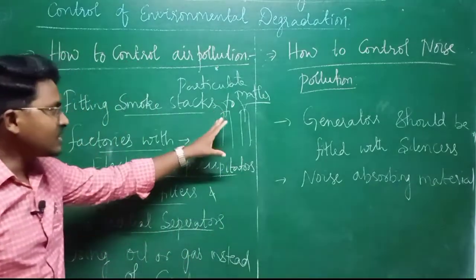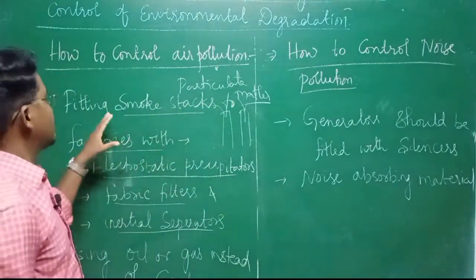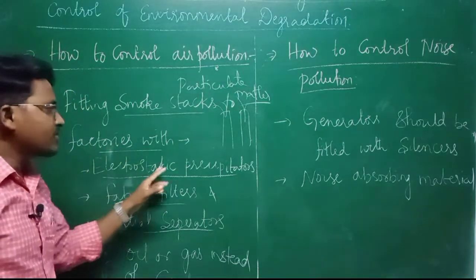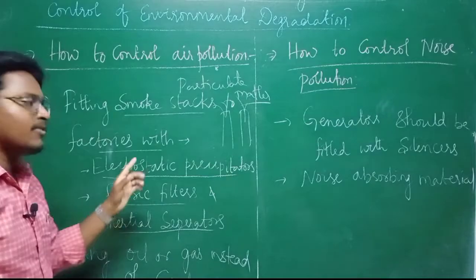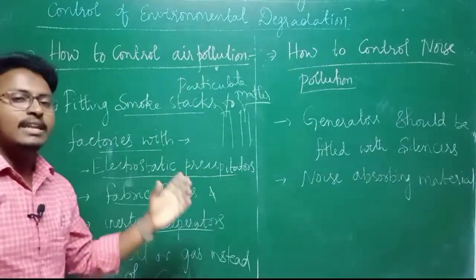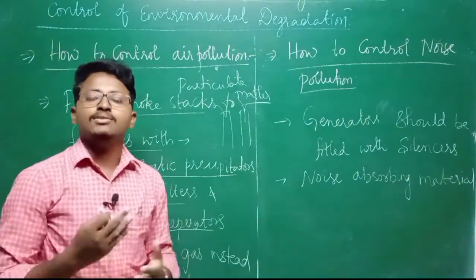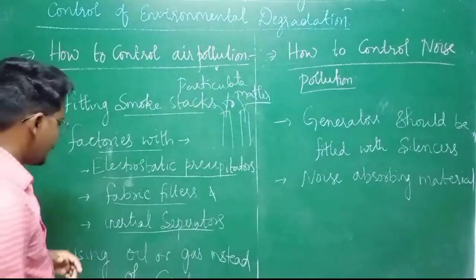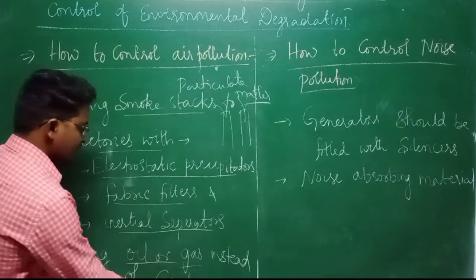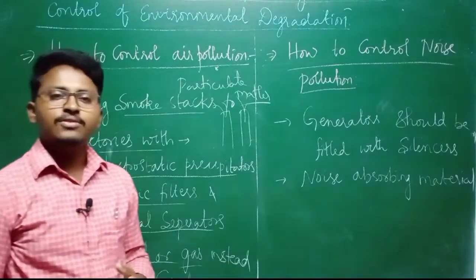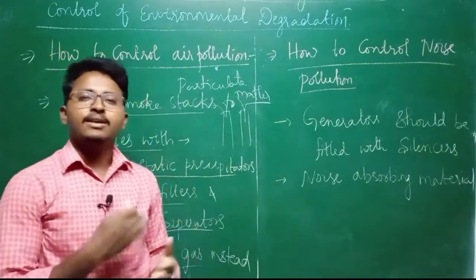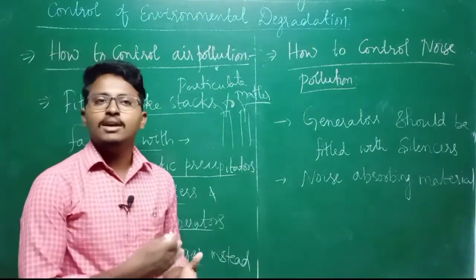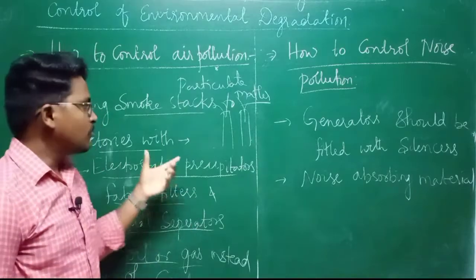So if factories are fitted with smokestacks, and each smokestack is fitted with electrostatic precipitators as well as fabric filters and at the same time inertial separators, we can reduce the smoke and reduce air pollution. And at the same time, use oil or gas instead of coal. Most industries use coal for various purposes, but if they can use oil or gas instead, we can also reduce the pollution.